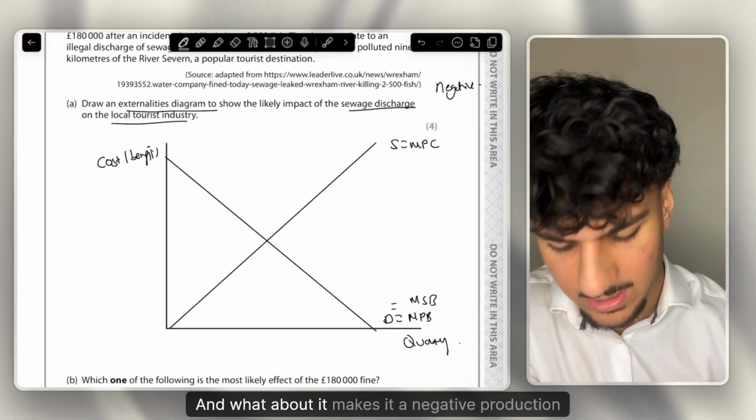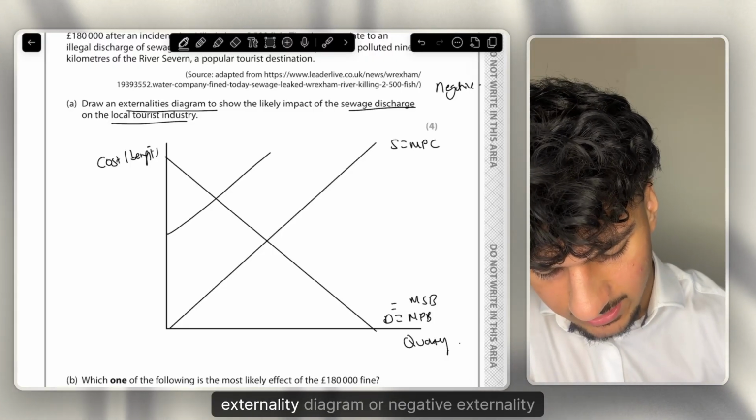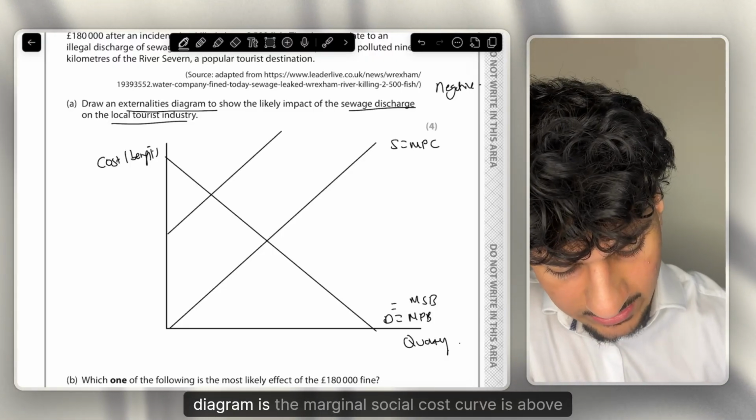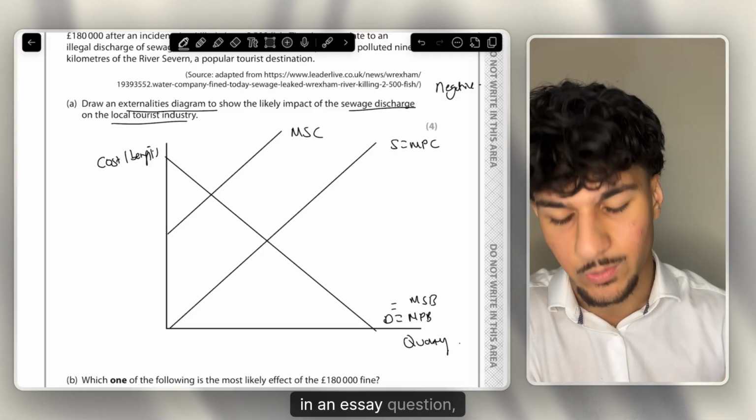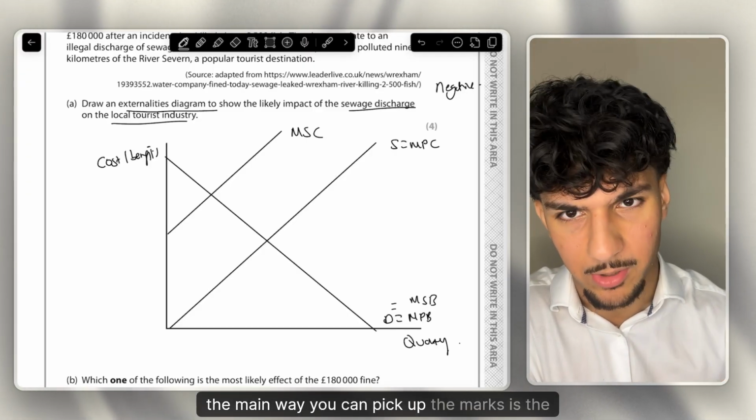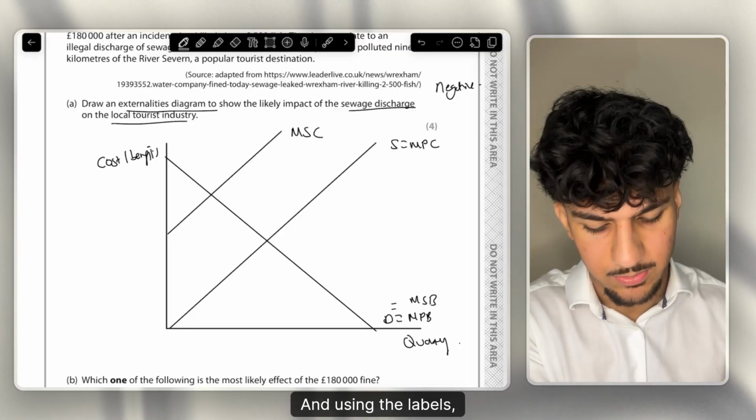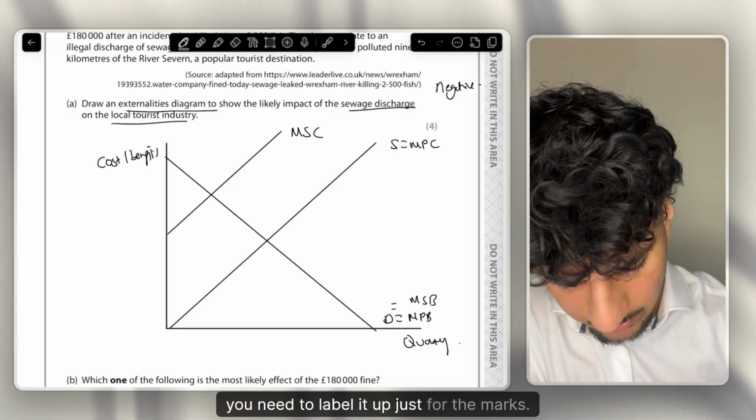And what makes it a negative production externality diagram? It is that the marginal social cost curve is above. And now the main thing in an essay question, the main way you're going to pick up the marks, is the labels and using the labels. But here, obviously, you need to label it up just for the marks.